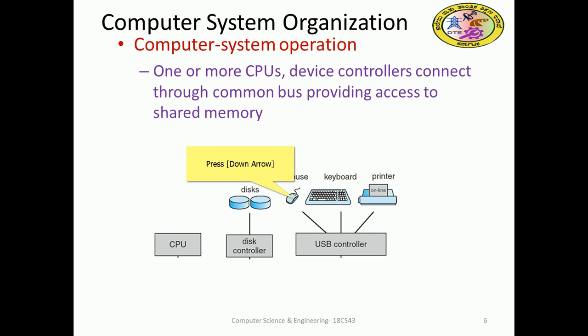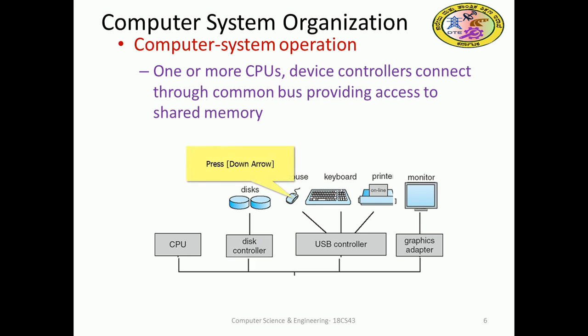And we have a USB controller. USB ports will be there for the system, one for the mouse, one for the keyboard, one for the printer, so several USB devices in a system, all reporting to the controller. And a graphics card will be there, a VGA card or any graphics adapter, which will display on the monitor. These are all combined and connected to the CPU.